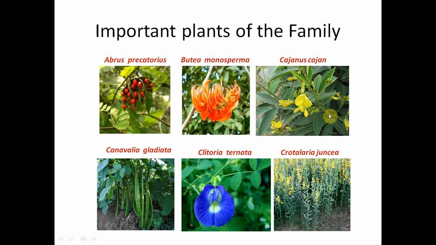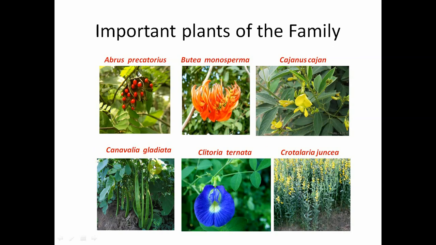And one more, Cajanus cajan. It is one of the most important pulses. So in our daily life we use this dal. For making dal curry we use this red gram, Cajanus cajan. It is also called red gram and also called Kandulu in Telugu.